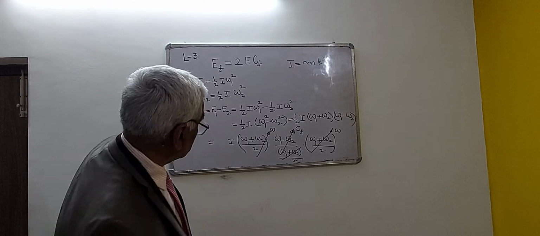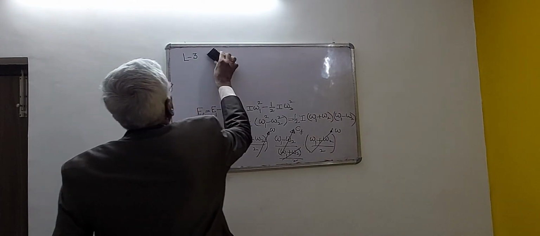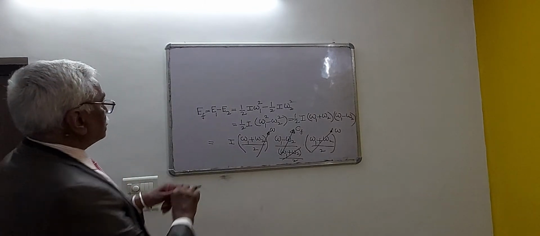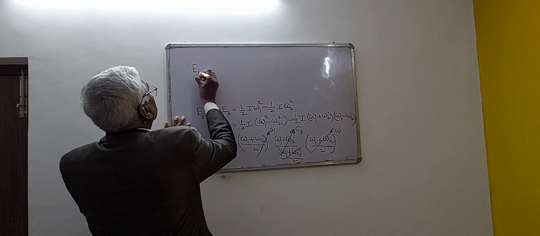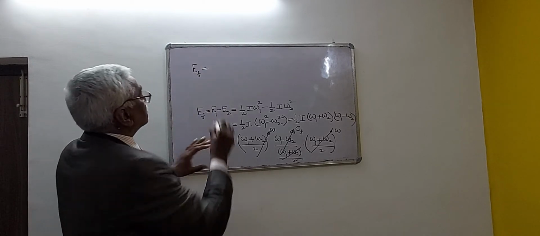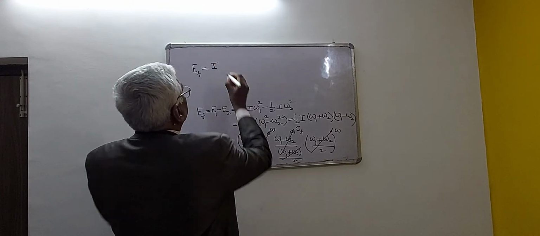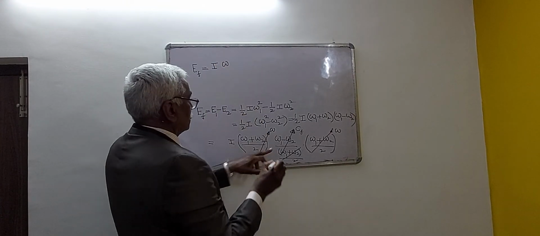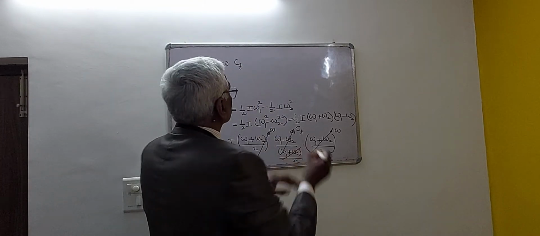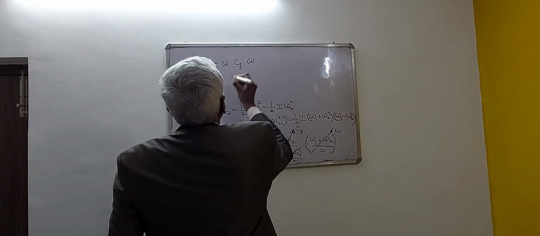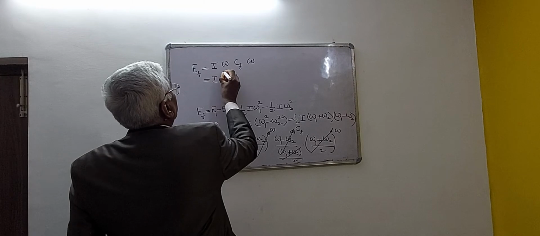So, I go back. So, EF is equal to I, that is omega, that is CF, coefficient of fluctuation of speed, it is also omega. Or it can be written as I omega square into CF.